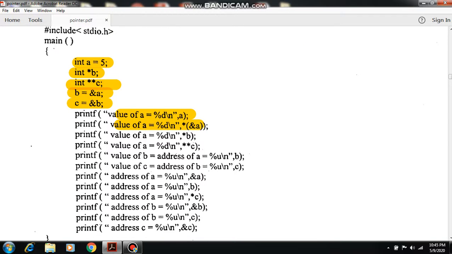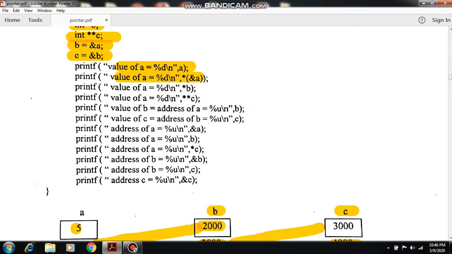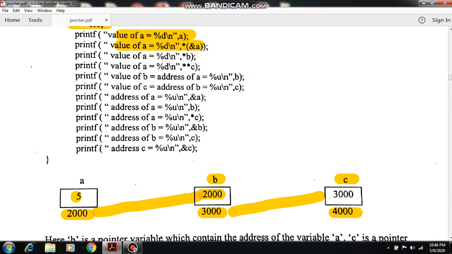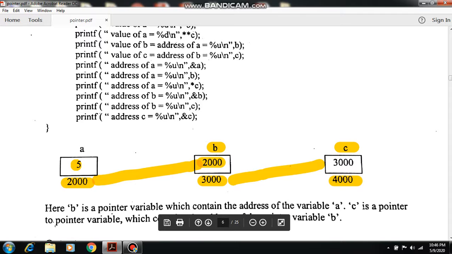First we initialize int a, the value is 5, so it is a normal variable. int *b is a pointer type of variable, and int **c. When we put double star before any variable, that means it is a pointer to pointer type of variable. See, b holds the address of a, so b is a pointer type of variable. c is a pointer to pointer variable which holds the address of another pointer variable, that is b.